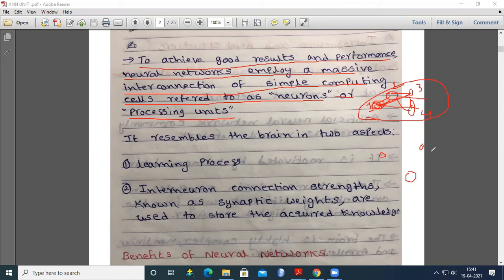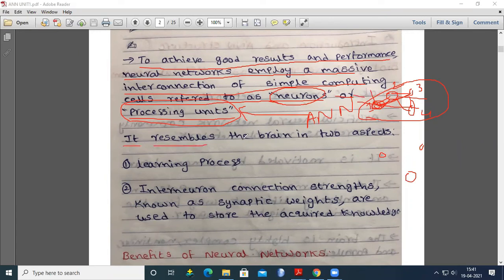In the brain we call them neurons, but in an ANN we call them processing units. These units receive the input, process the data and return some output.